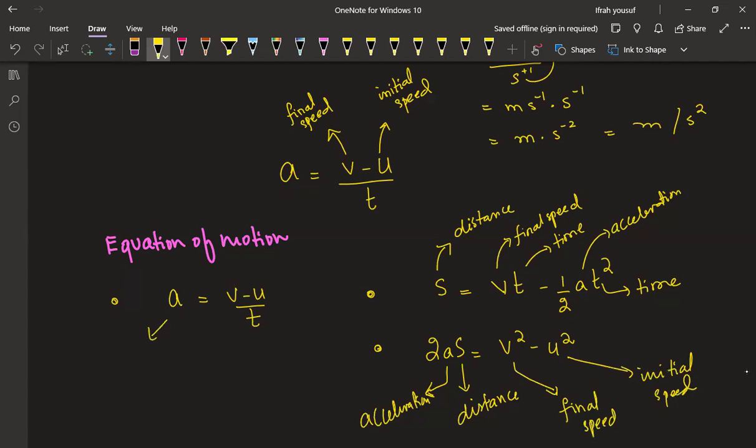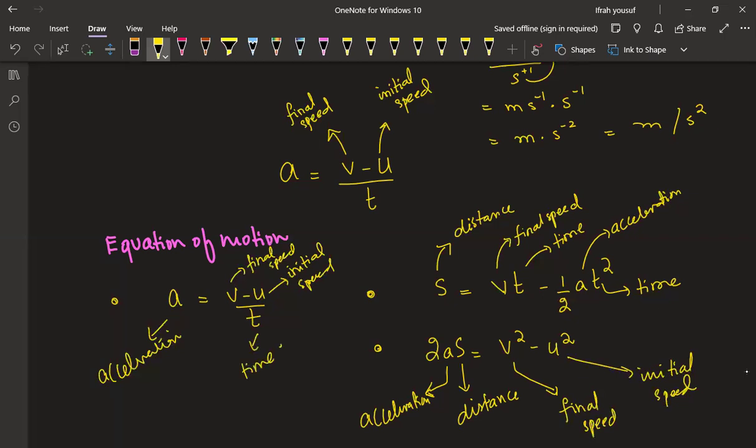This a is for acceleration, and t is the time. I hope you got the idea that there's nothing other than distance, final speed, initial speed, time, and acceleration. There's nothing other than these.